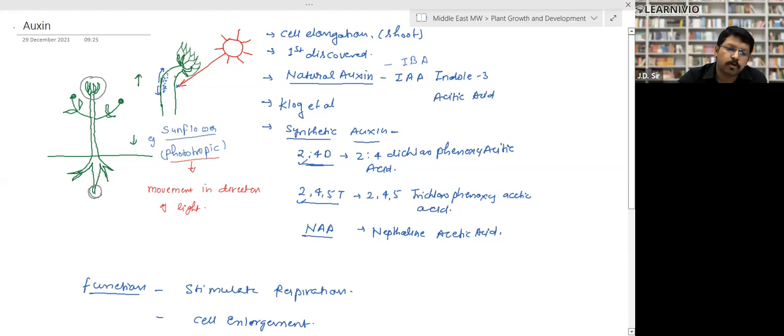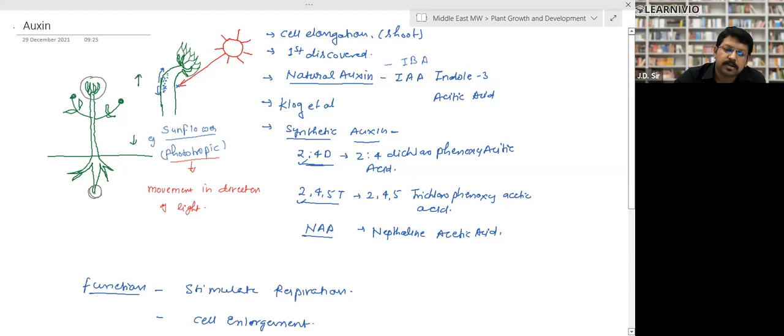Auxin is responsible for cell elongation. It increases the cell size. That's why this side extends and this side does not extend. So due to this, the sunflower moves toward the direction of the sun. In a nutshell, auxin is responsible for movement of the plant in the direction of the sun. Next, it is responsible for cell elongation in shoot.